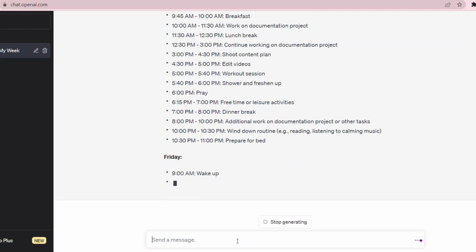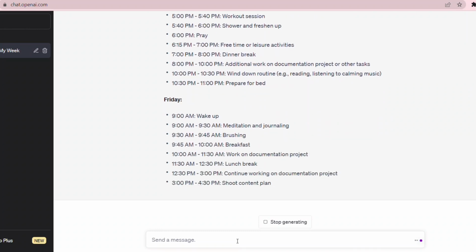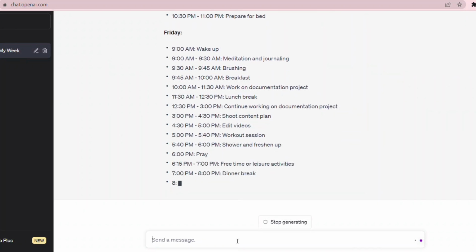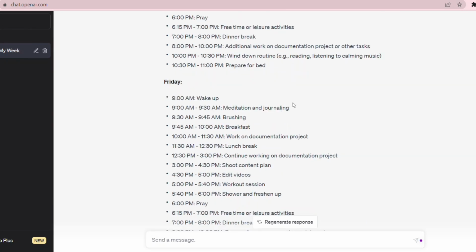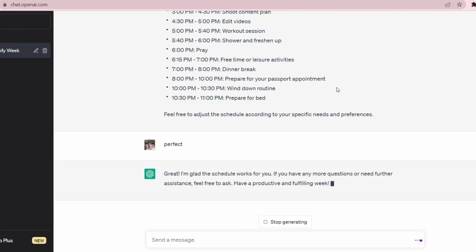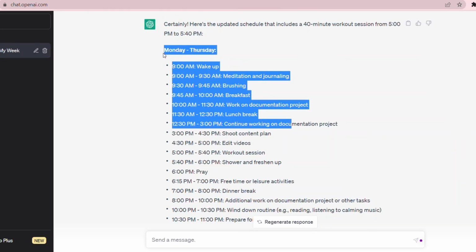If you have a very hectic schedule coming up, you can just tell it that this thing and that thing is happening. But it is AI, and for sure you have to tweak here and there so that you get a perfect schedule for the week, a day, or even a month. This is what I felt after using ChatGPT for scheduling. Do let me know what you think about scheduling your day or week with an AI tool. This was so surprising for me, because I used to create my schedules when I was in school to study. Even for students, I feel this will be an ideal option.